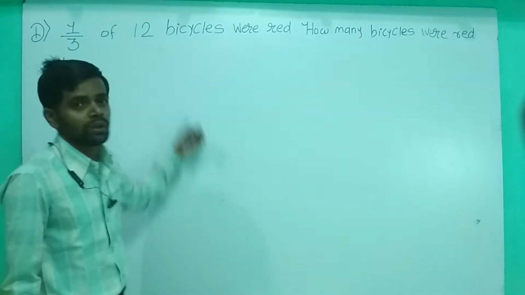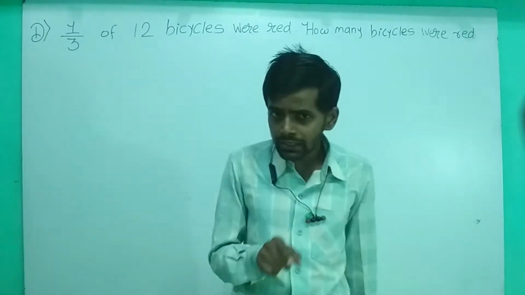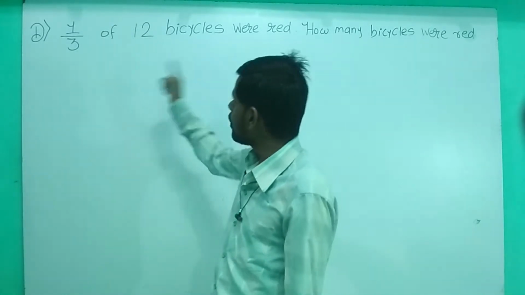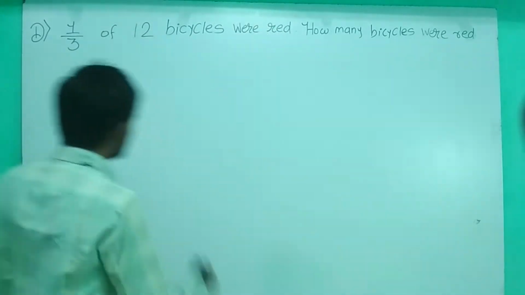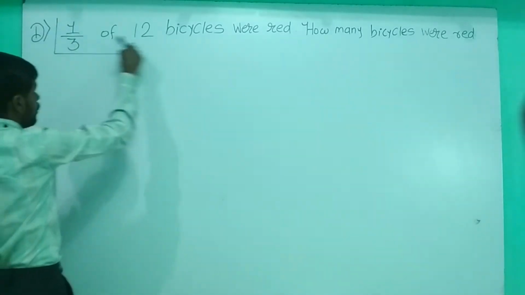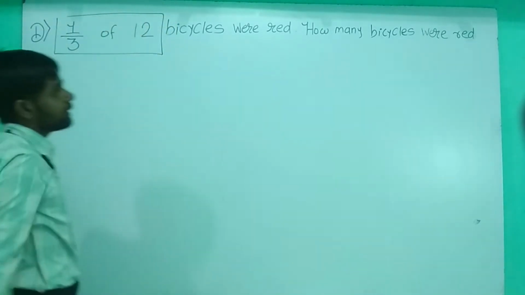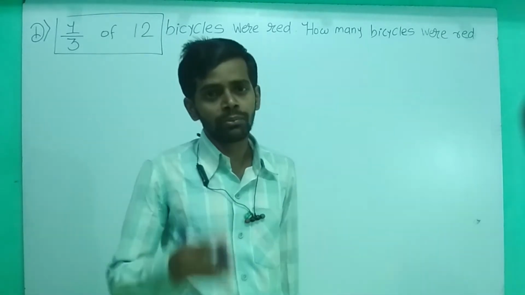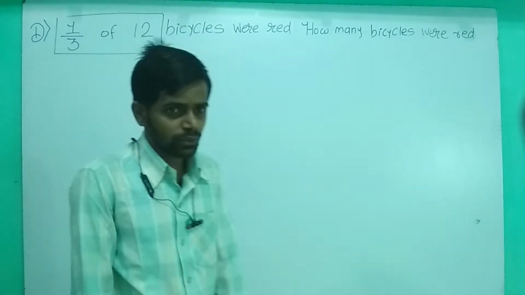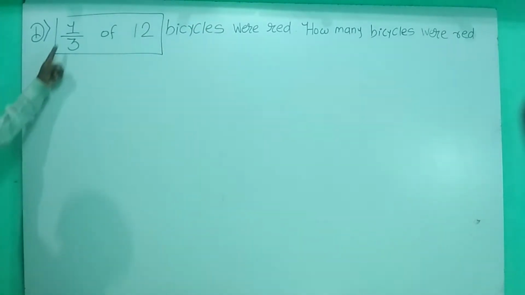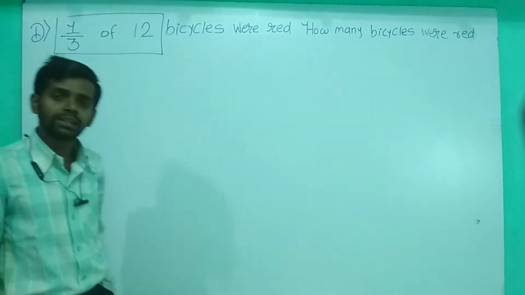We have 12 bicycles. Then it is written that 1/3 of 12 bicycles were red. Then we have to find the number of bicycles that are red. So what do we have to do? We can find 1/3 of 12. You will get the answer.